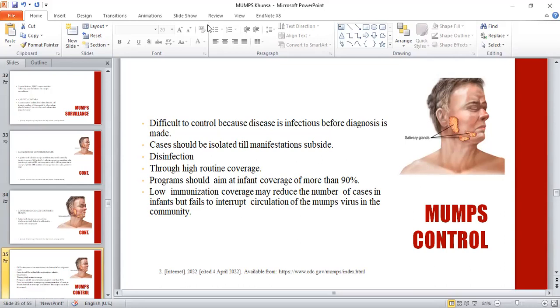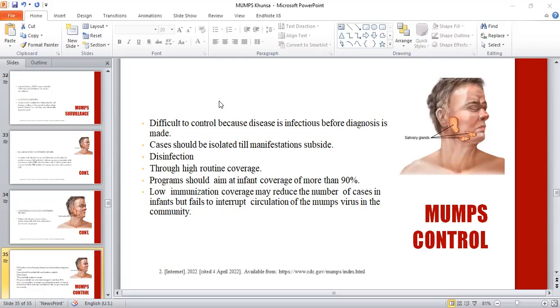As far as one of the comments in the chat is concerned, it has been written about breastfeeding. Yes, breastfeeding is very safe after the mumps vaccine. However, the mother who is having the symptoms of mumps has to use all the precautionary measures like a mask while breastfeeding. Otherwise, both the vaccinated mother as well as the mother who is having mumps manifestations, subclinical or clinical, should breastfeed their child.